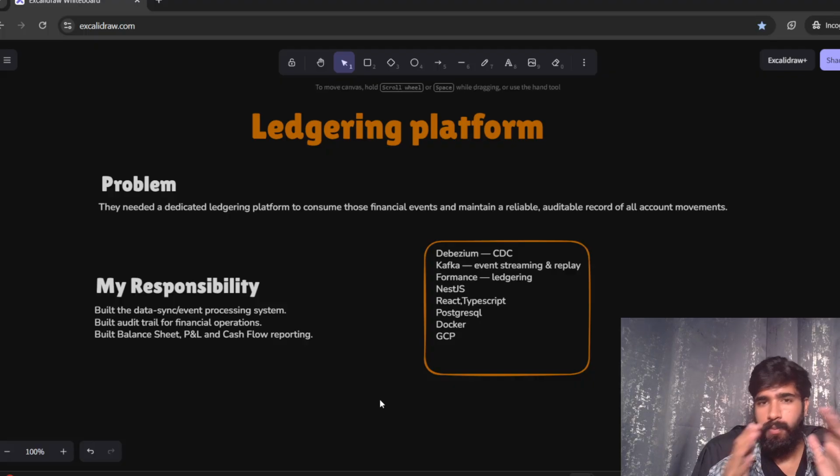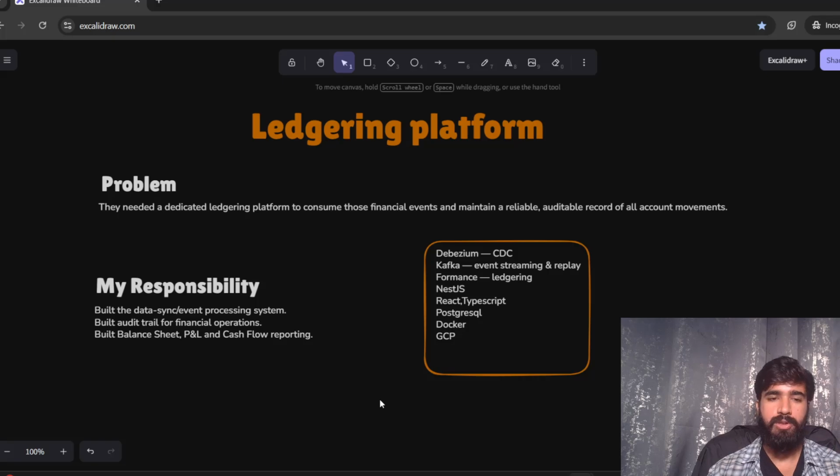So here's the project. We built a ledgering platform for one of our clients, which had a payment engine that was moving the money, but they needed something through which they could see the ledgering and each book, and what postings were happening, how the money is moving. They needed an audit trail for that so that they can see who performed what action and what was the result of that. And they needed reporting for that also, like balance sheet, cash flow, and all of these reports.